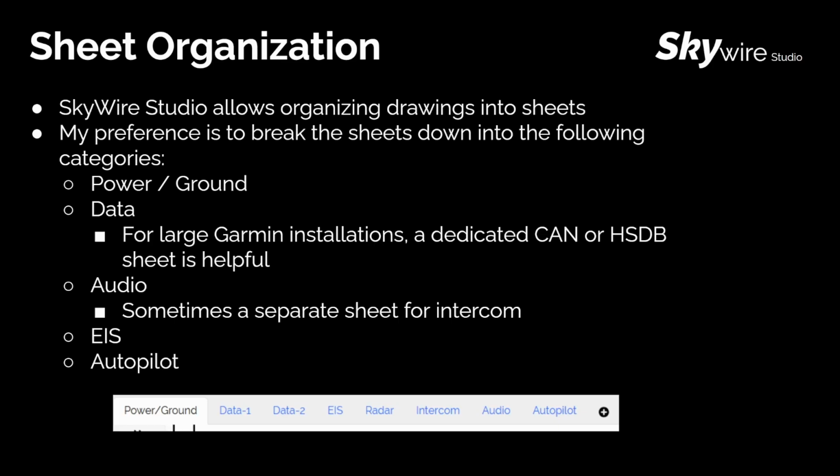For the audio sheet, sometimes you may find the need to break out the intercom from that sheet, so you'll show your ICS connections on one and audio connections on another, such as from other units that may provide oral alerts. EIS is always helpful to have on a single sheet, given how many pins can be on a GEA. Autopilot is a good one to have separated out as well.